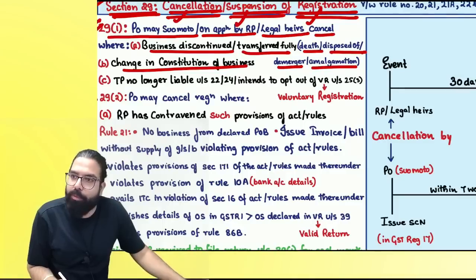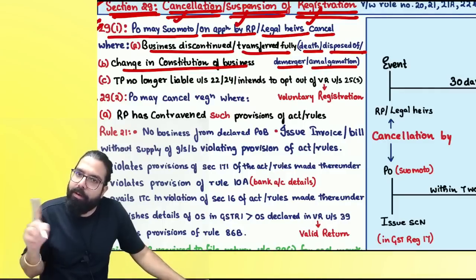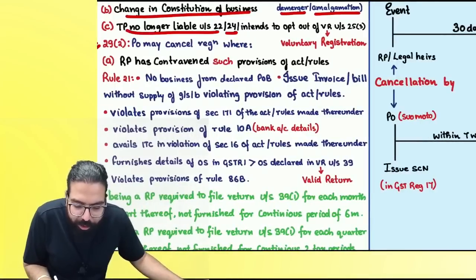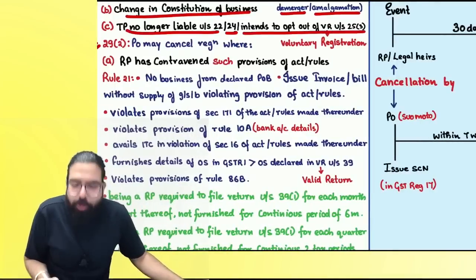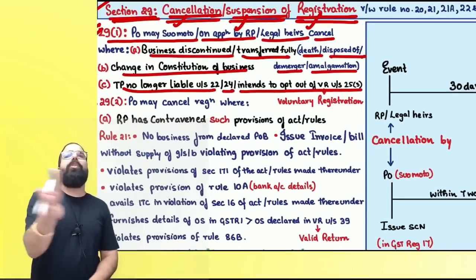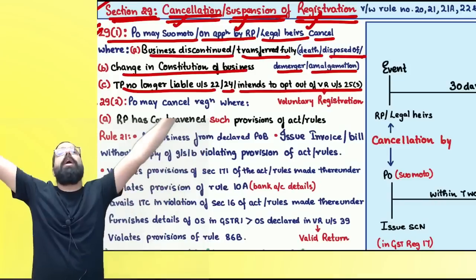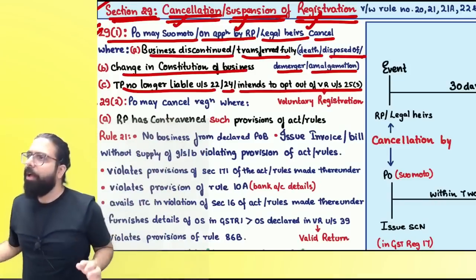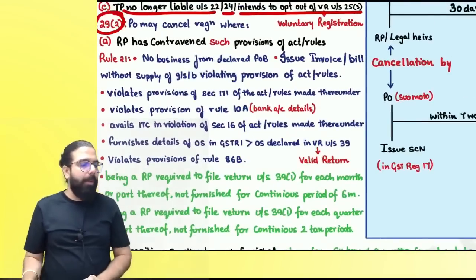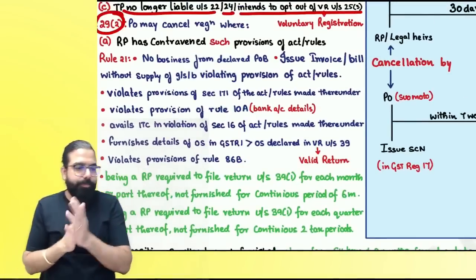Then change in constitution results in change in PAN. And PAN change always old registration cancel, new registration take. Then taxable person is no longer liable under 22 or 24, or he wants to opt out of voluntary registration. If you want to opt out of voluntary registration, or might be under 22 and 24, you are no more liable. You are telling no more I am making interstate supply, then you can cancel your registration. Are we clear, everyone?